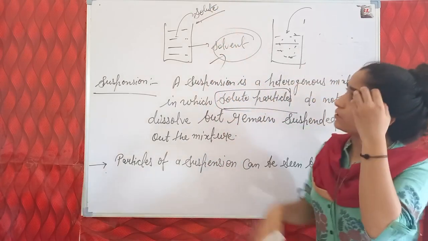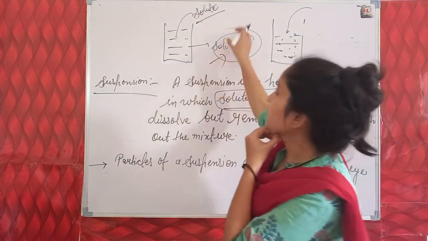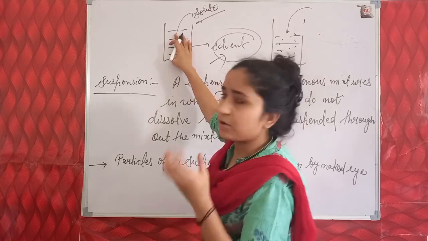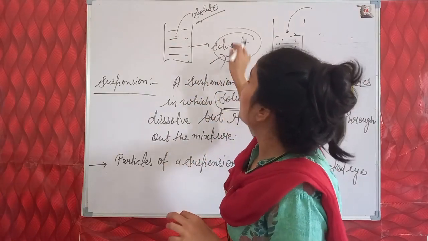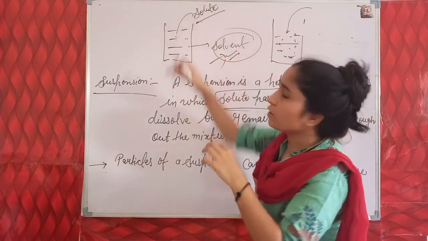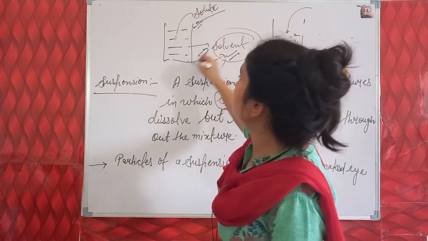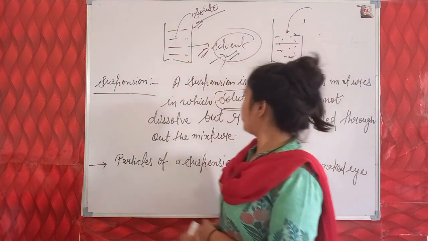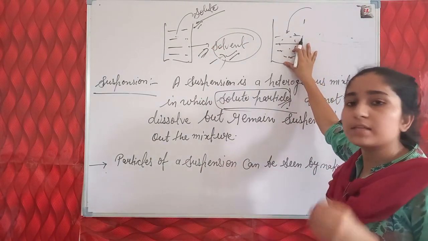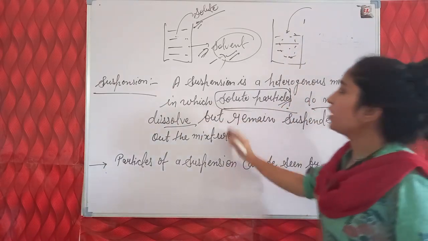So we discuss more about these two terms, solute and solvent. The component that is present in the larger quantity, whether liquid, gas or solid, we call the solvent. The solvent is present in a very large quantity, in which the solute particles are dissolved. And by the solvent and solute, a solution is formed. As the chalk particle is a solute particle, it does not dissolve but remains suspended throughout the mixture.